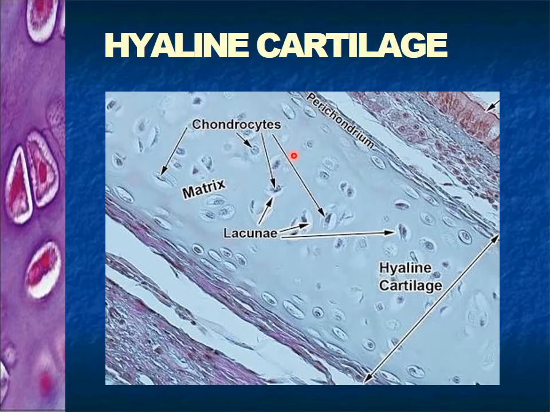But in this picture we cannot see the connective tissue fibers like collagen, elastin, reticular fibers because they are too fine. So it has a glass-like appearance. And the chondrocytes or the cells of the cartilage are assembled in the lacunae.